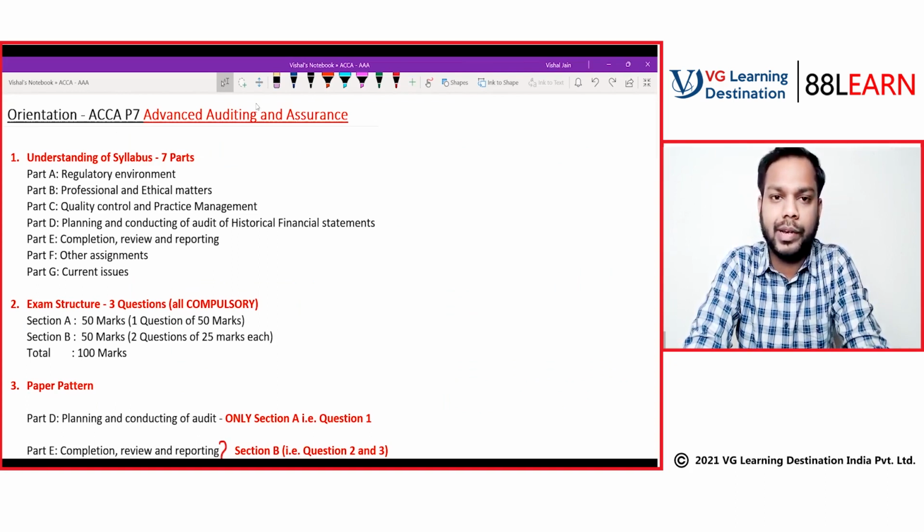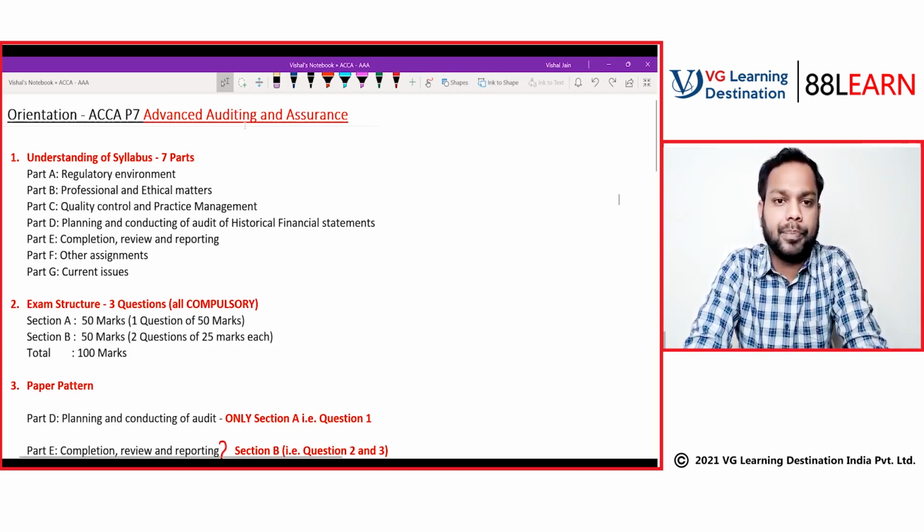So I am CA Vishal Jain. I am a faculty of the AAA paper, that is your P level Advanced Auditing and Assurance P7 paper. I am a qualified chartered accountant. After qualification, I was a part of the Big Four, India as well as abroad. I have a work experience of close to 6 years, and I have also been a faculty of multiple ACCA papers for the past 7 years.